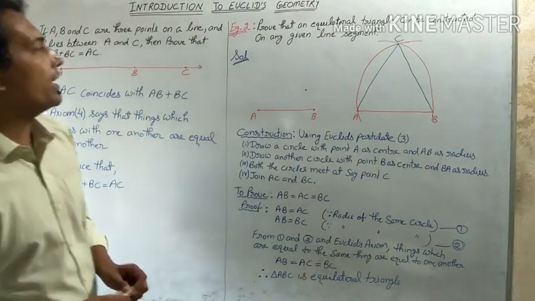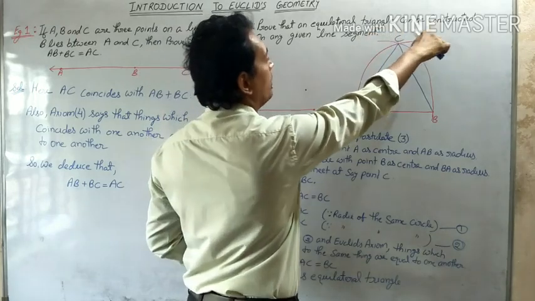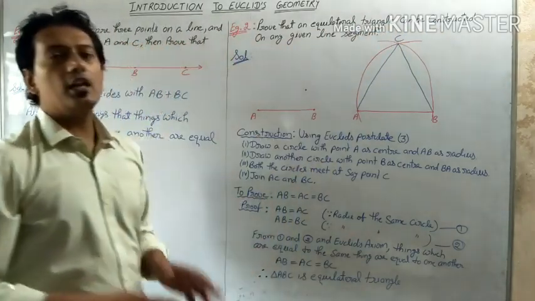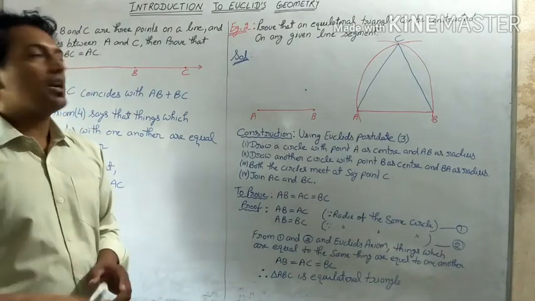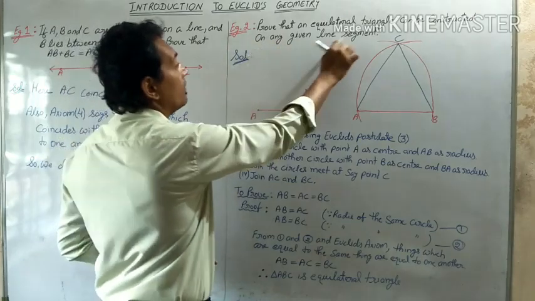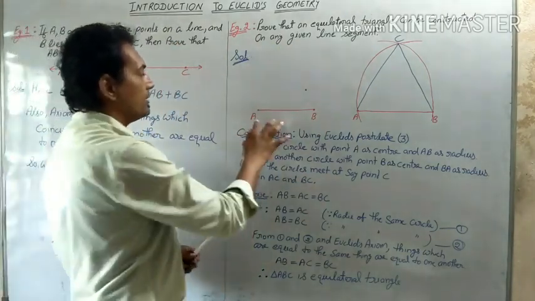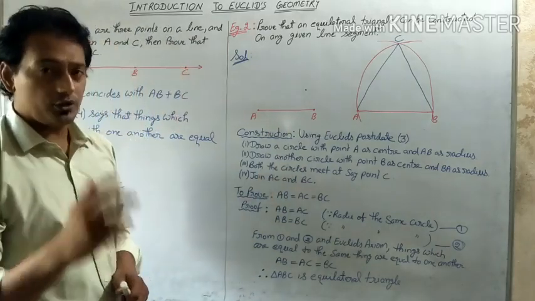We have one more example here which says that prove that an equilateral triangle can be constructed on any given line segment. So we have taken any line segment, let's say AB. Here before proving it, we need to do some constructions.